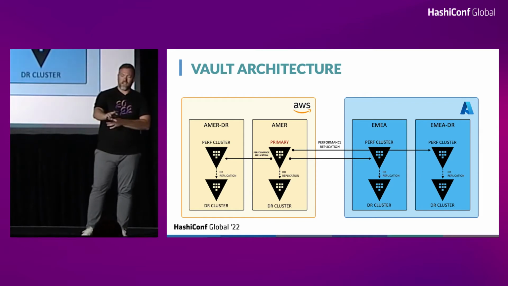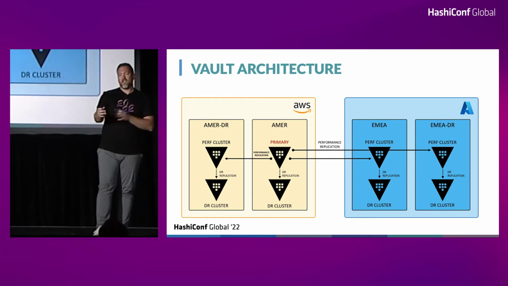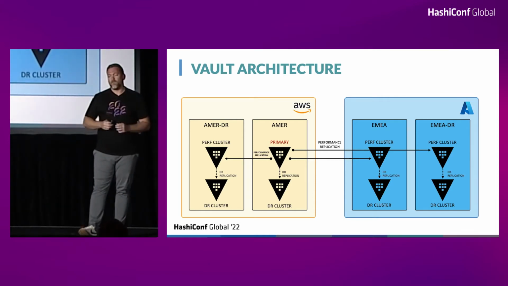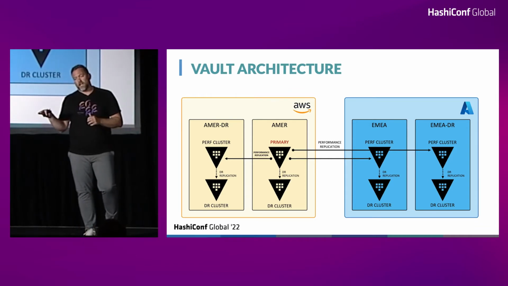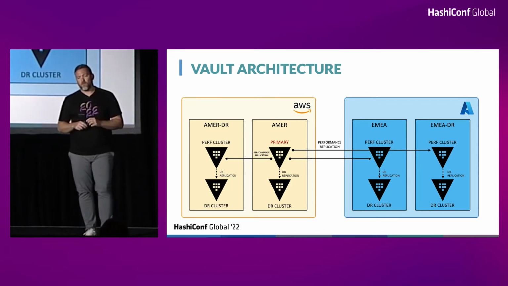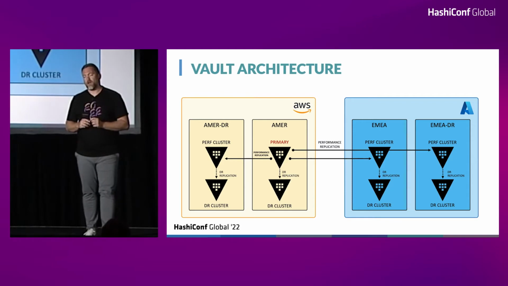So if you take this and kind of double it, you have AWS, two regions in the US, two regions in EMEA, and then the same thing for Azure as well. The ones across the top represent the production clusters, and each one of those production clusters also had its own DR cluster within that region. That way we could support failover in the event that the primary cluster went down.